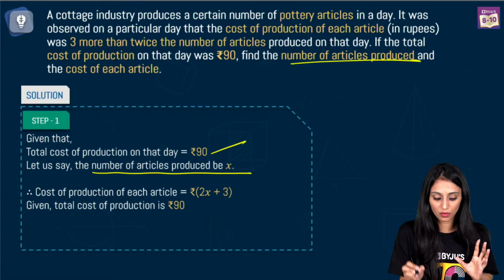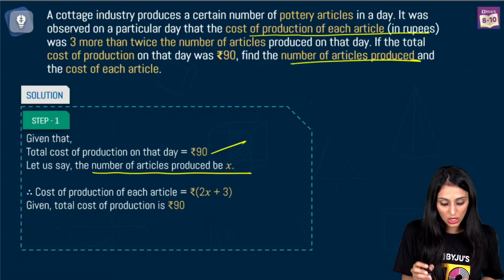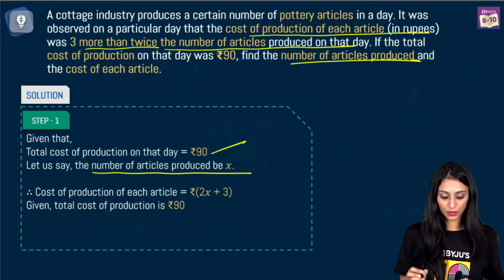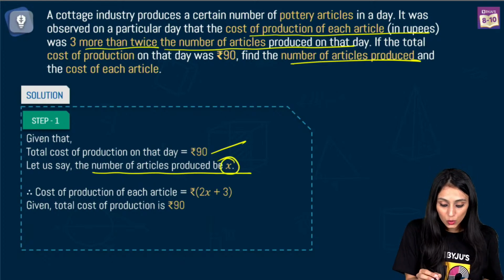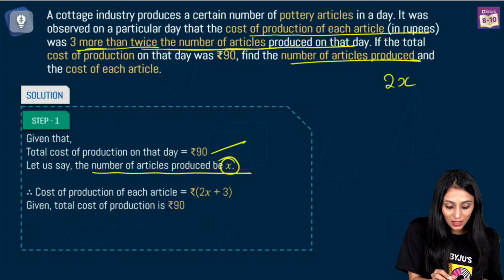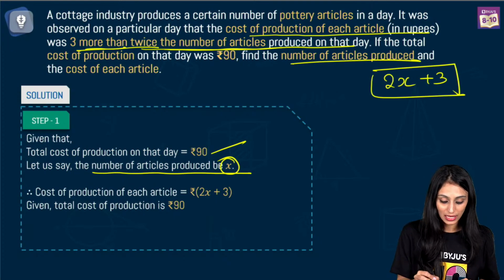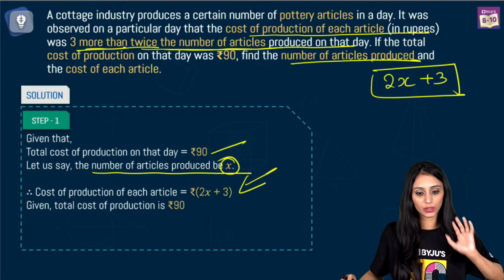We do not know the number of articles, right? But the question says the cost of production of each article was 3 more than twice the number of articles produced, right? First of all, the number of articles produced is x. Twice the number of articles produced would be 2x. Cost is 3 more than that. 3 more than twice the number of articles produced. That is the cost of production of each article. I hope this is clear to everyone.